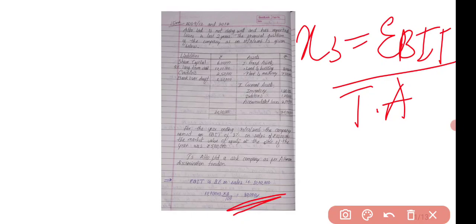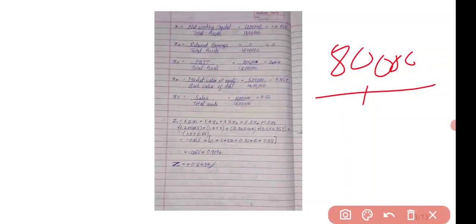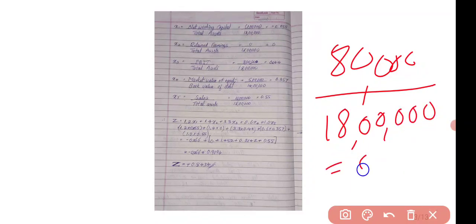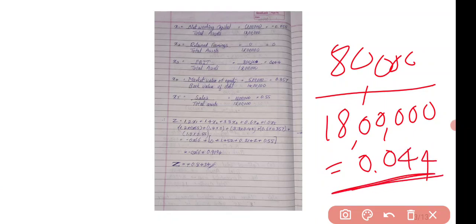So how do we have to calculate this now? EBIT is 80,000 divided by total assets, which are 18 lakhs. You will get one value, 0.044. Okay, this is your exact answer, 0.044.